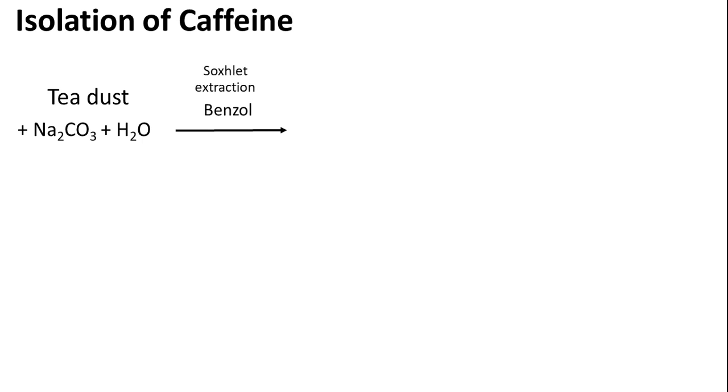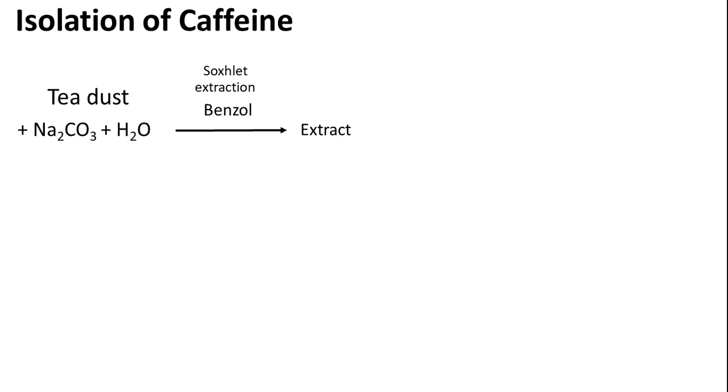Let's say a little bit about how caffeine is isolated in the industry. In the industry, caffeine is largely obtained from tea dust. They take tea leaf dust, mix it with sodium bicarbonate and a little water, keep it in a very huge Soxhlet apparatus, and extract it with benzol. Benzol is a mixture of benzene and toluene and other aromatic compounds obtained in petroleum distillation. But right now in industries, benzene is almost not being used. Mostly it is replaced with dichloromethane.